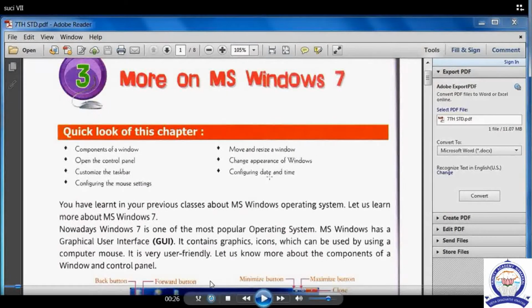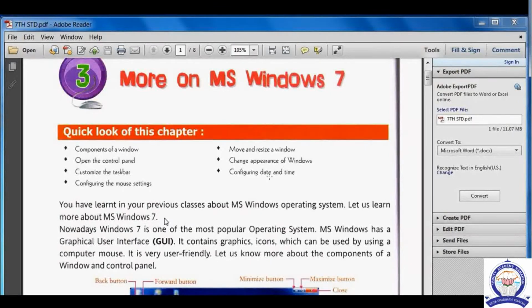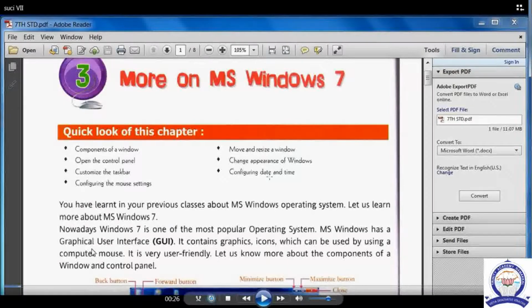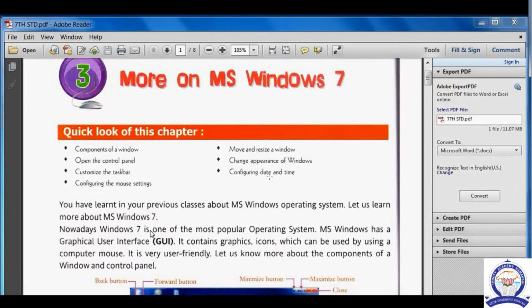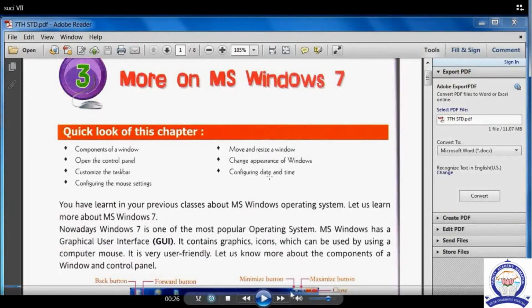Children, this same chapter we learnt in previous classes. That means now we are studying in 7th. The same topic, more on MS Windows, we discussed in 5th and 6th also. What points we had not learned in the previous class, what additional points there are, we are discussing now.